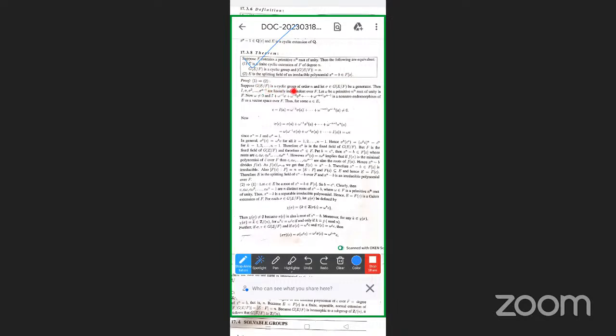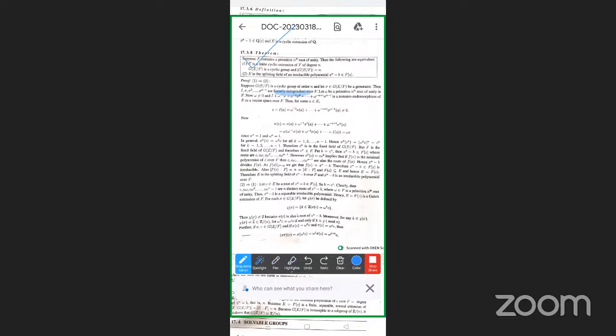A cyclic group has at least one generator of order n, so let sigma belonging to G(E/F) be a generator. Then 1, sigma, sigma square, up to sigma power n minus 1 are linearly independent over F. So these form a linearly independent set over F.